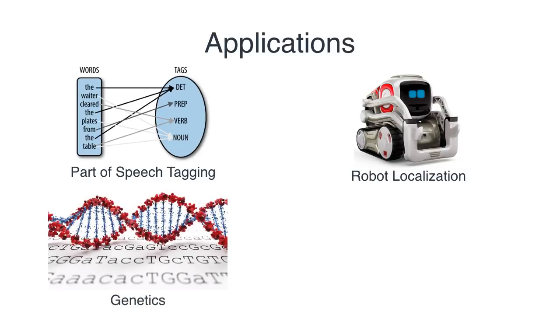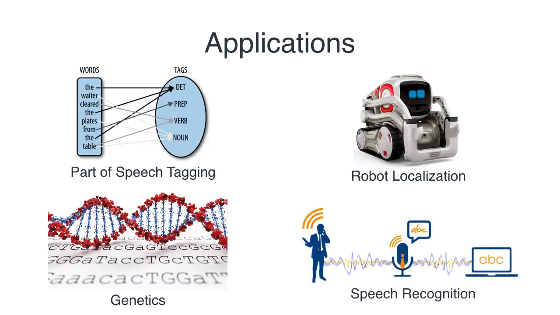Another place where HMMs are used very widely is genetics, because genetics involves a study of very complex sequences of DNA, and as we can see, HMMs are very widely used for sequences. And another place where they're very much used is speech recognition, because in speech recognition you would have the observations, which are the signals that you hear on the sound, and the hidden states, which are the words that you're supposed to guess that the person is saying.